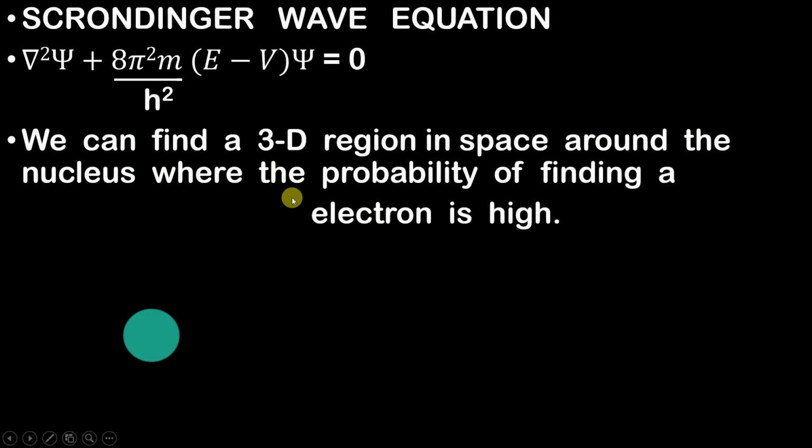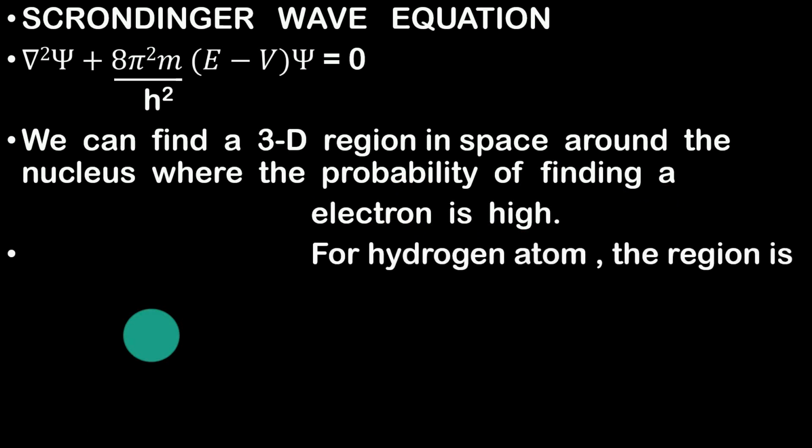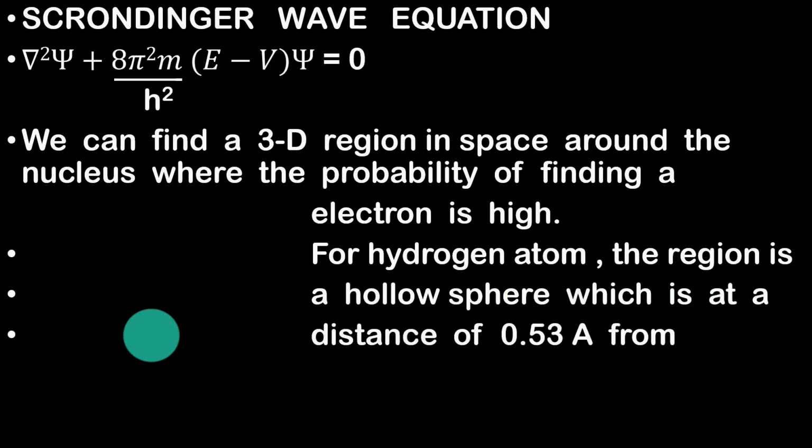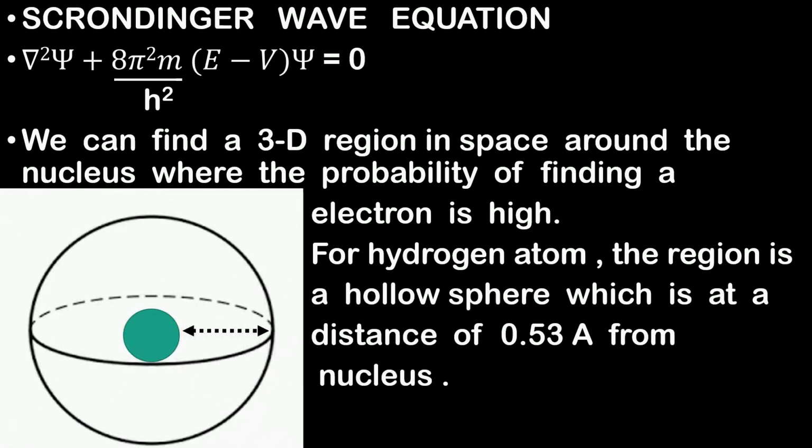For example, he said that let us consider a hydrogen atom. And as we all know, in a hydrogen atom there is only one electron moving around the nucleus. So he said that for the hydrogen atom, the region is a hollow sphere which is at a distance of 0.53 angstrom from the nucleus. Now what is the meaning of this? He said that if we want to find out in which region the electron is moving, then with the help of this equation, he found out that there is a hollow sphere.